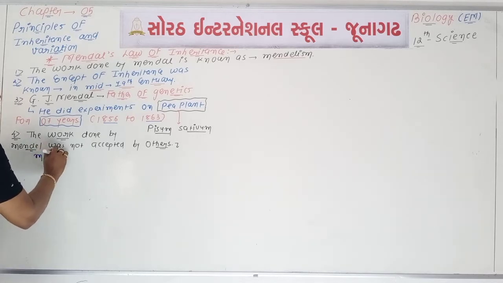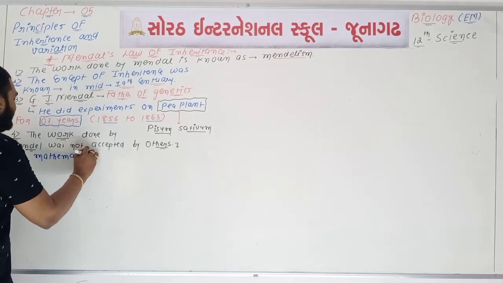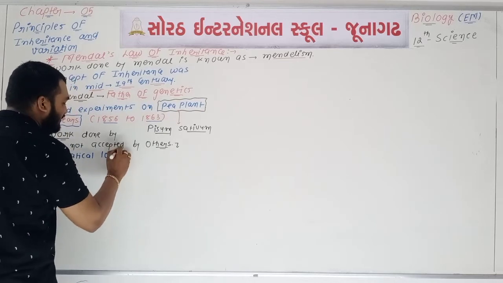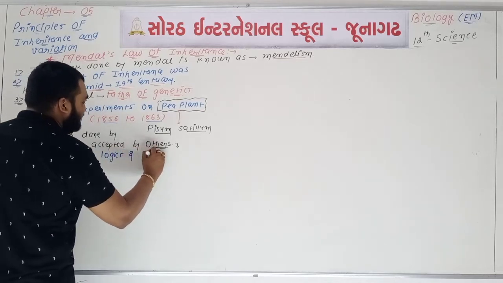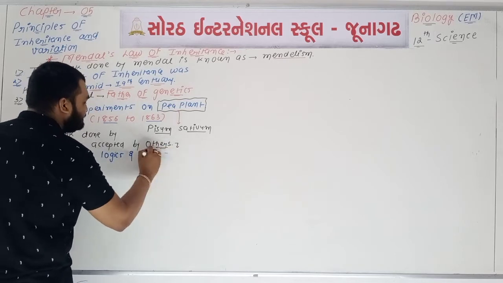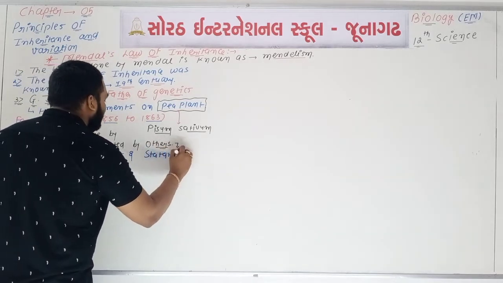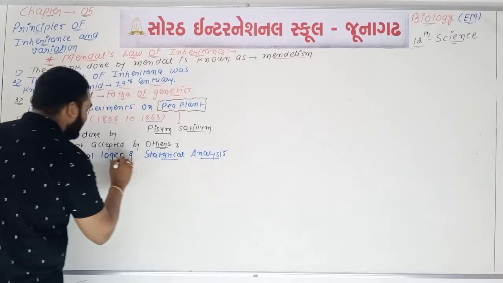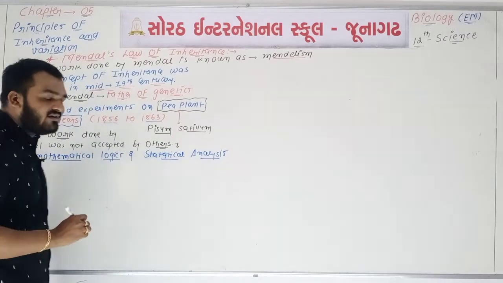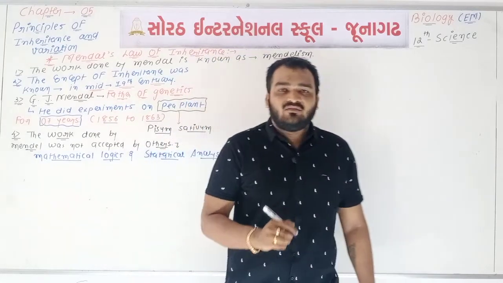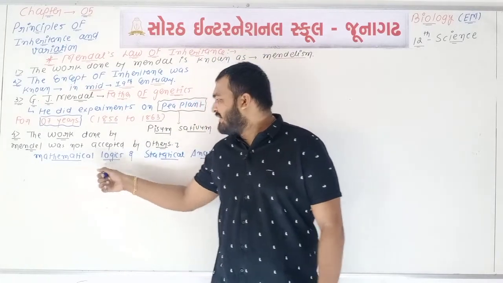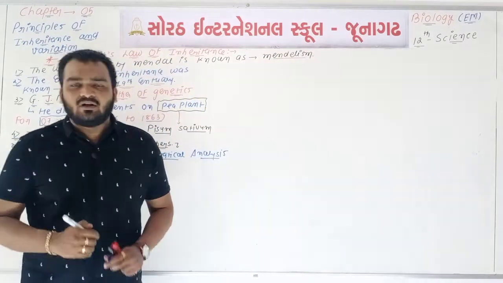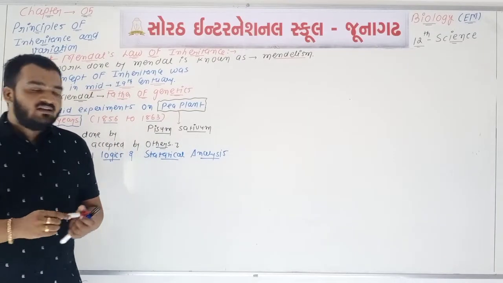See, the work done by Mendel was not accepted by other scientists because in Mendel's work we can say that some mathematical logics and statistical analysis were there. So in Mendel's different types of experiments, there was a use of mathematical logics and statistical analysis. So we can say that the work was not accepted by all the other scientists.